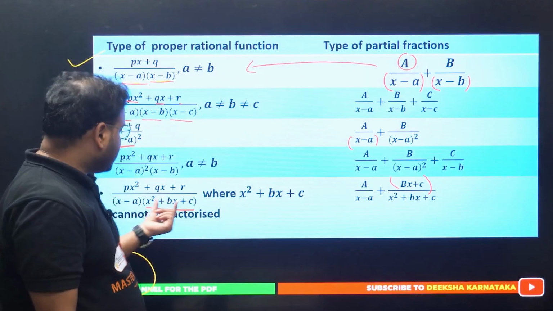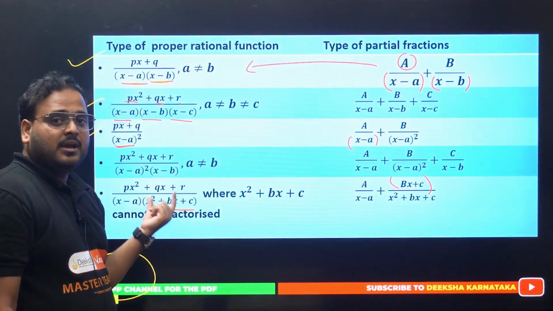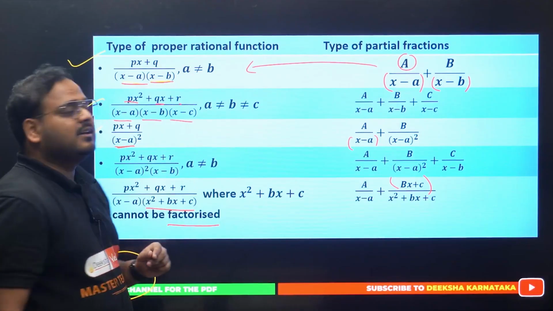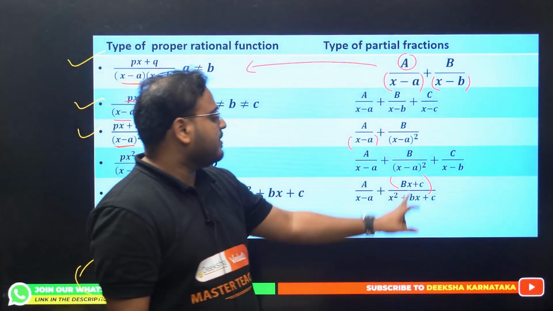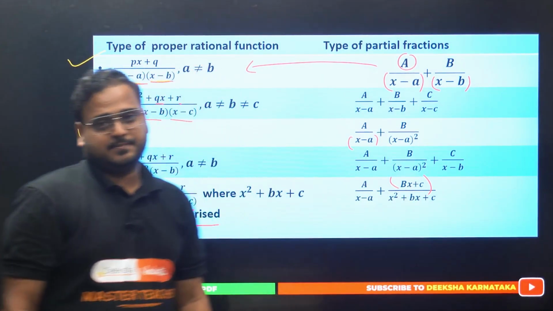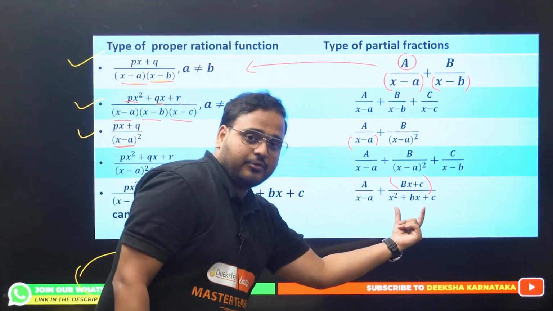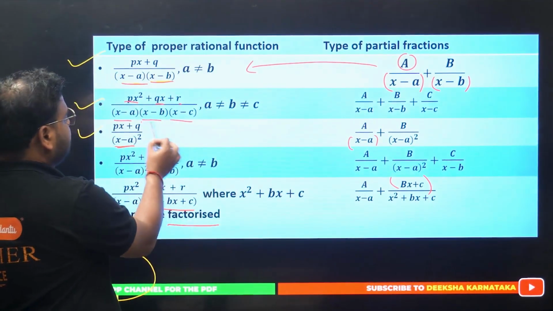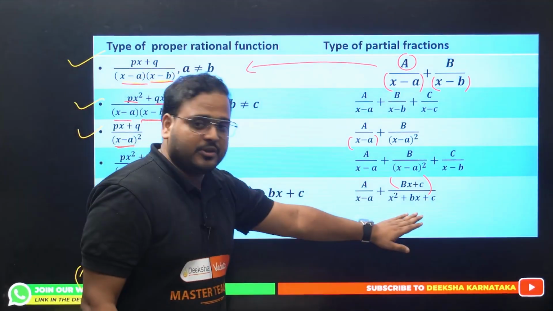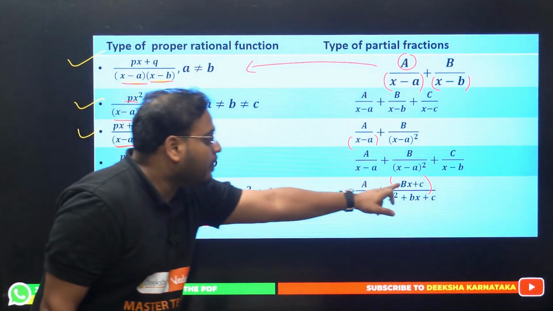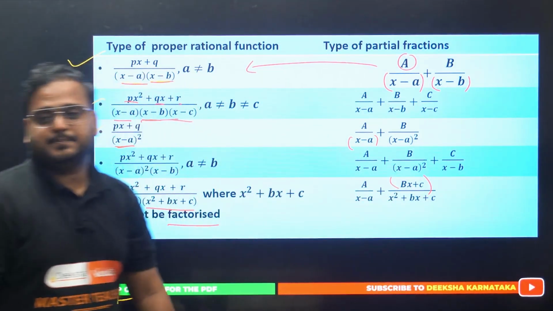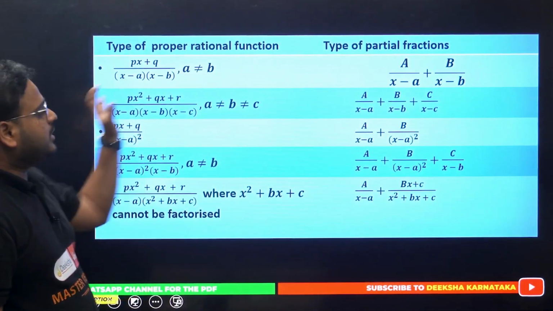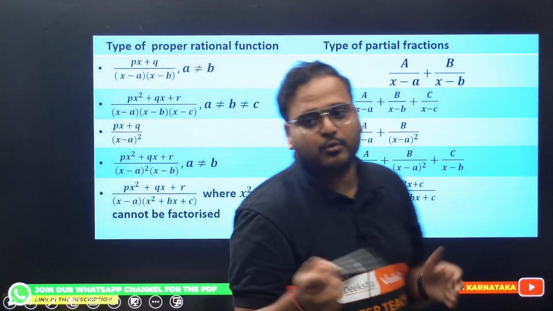But in this case you check x square plus bx plus c. It's a quadratic, but we can't factorize it. Then we have to use again two constants. So we have taken here as bx plus c. If we could have factorized it, we could have taken b by one factor plus c by another factor in this format. Please check. But we cannot factorize it over here. That's why we have taken linear form as the constant bx plus c. Clear? So I can remove the markings that is done on the screen right now, so that it is very easy to understand once you download the class notes.